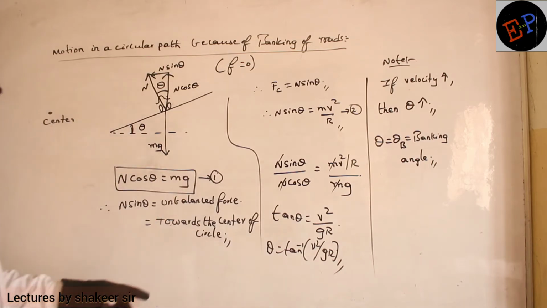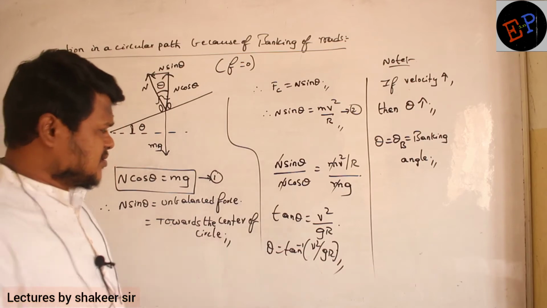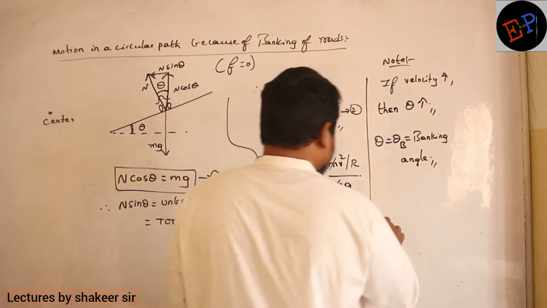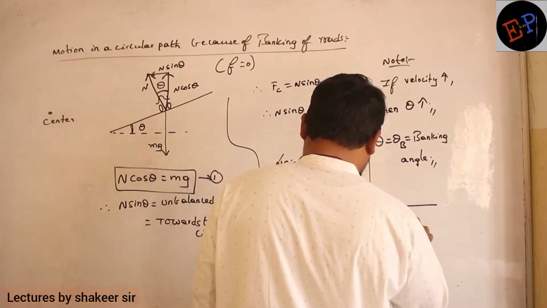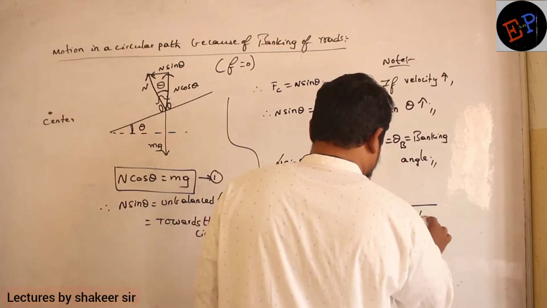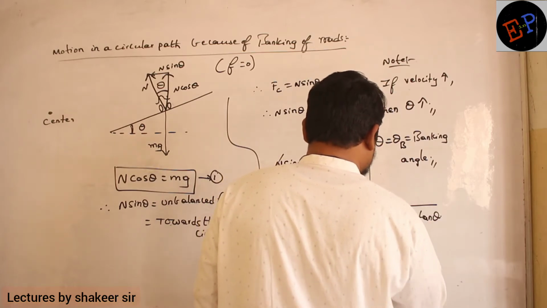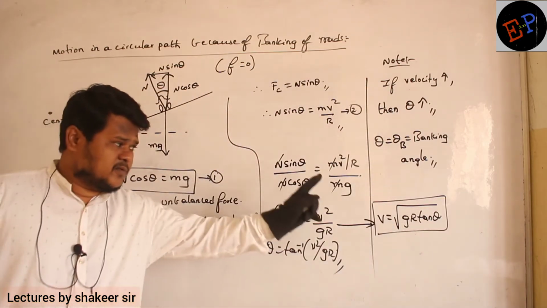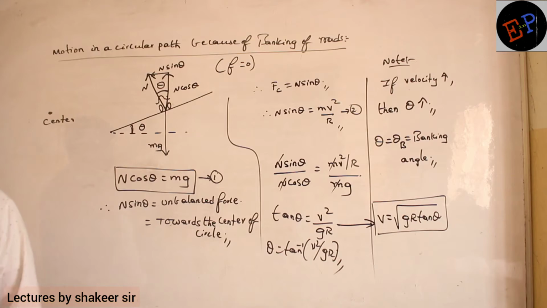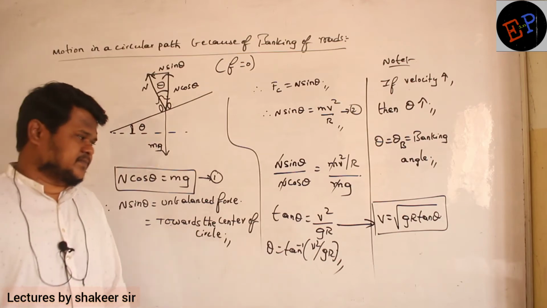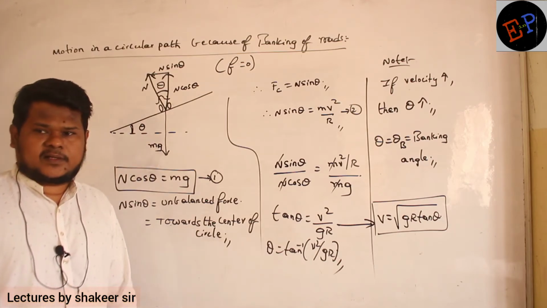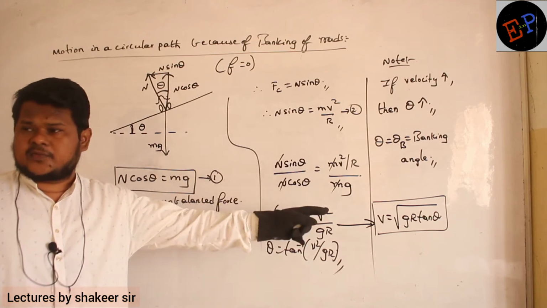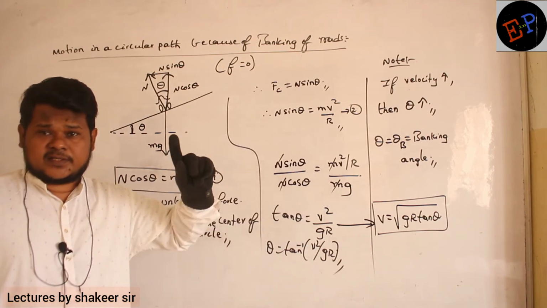So therefore here if you want to find out velocity, velocity also you can calculate. What is the velocity with which he can move in this circular path? So v is equal to square root of g r tan theta. So this is the velocity with which a person can move in a circular path for that angle of theta. Okay, that's it. Clear, no? So he cannot move with a velocity less than that velocity. He cannot move with a velocity greater than that velocity.